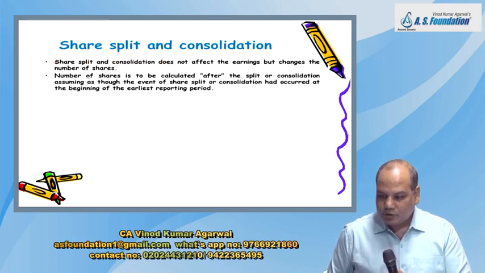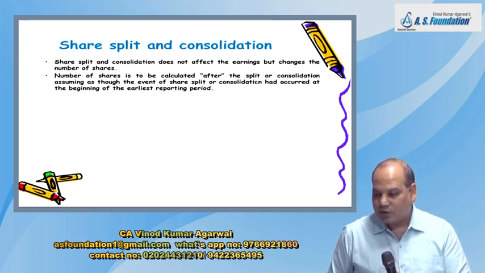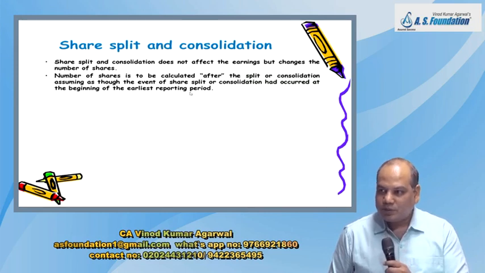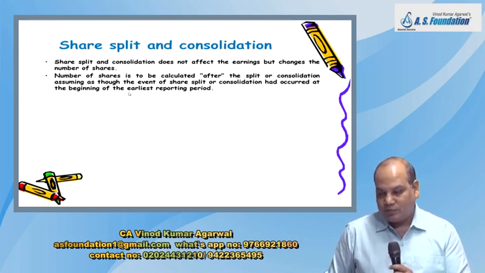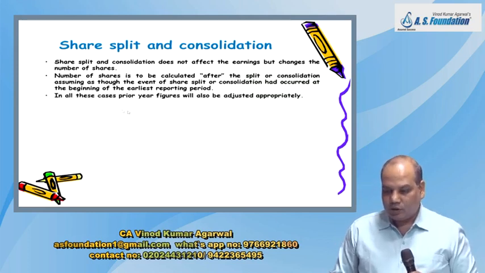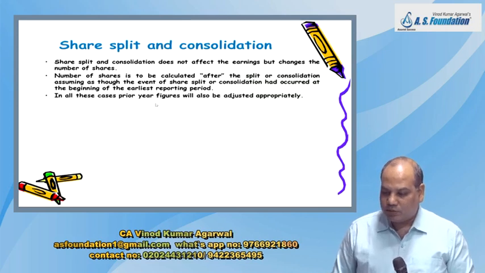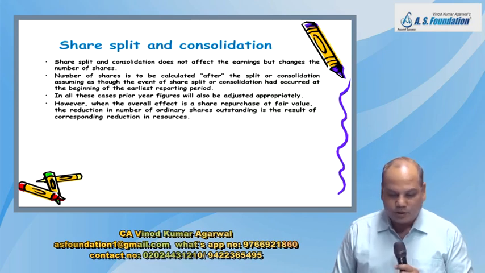Next line. Share split and consolidation does not affect the earning but changes the number of shares. Number of shares to be calculated after the split or consolidation, assuming as though the event of share split or consolidation had occurred at the beginning of the earliest reporting period. The meaning of this line, beginning of earliest reporting period, is if you are preparing a comparative EPS also, even there you have to give the same effect. Okay. In all these years, figures of prior year will also be adjusted appropriately.